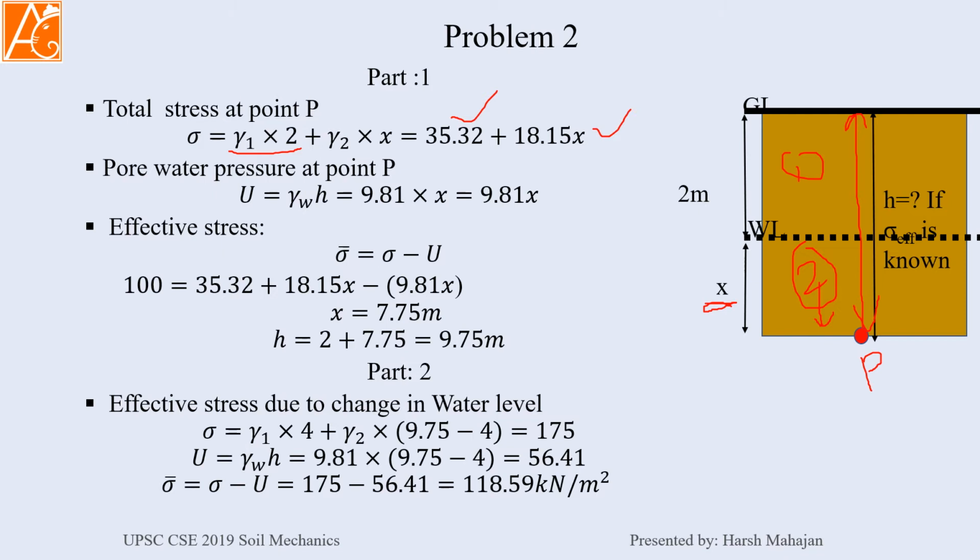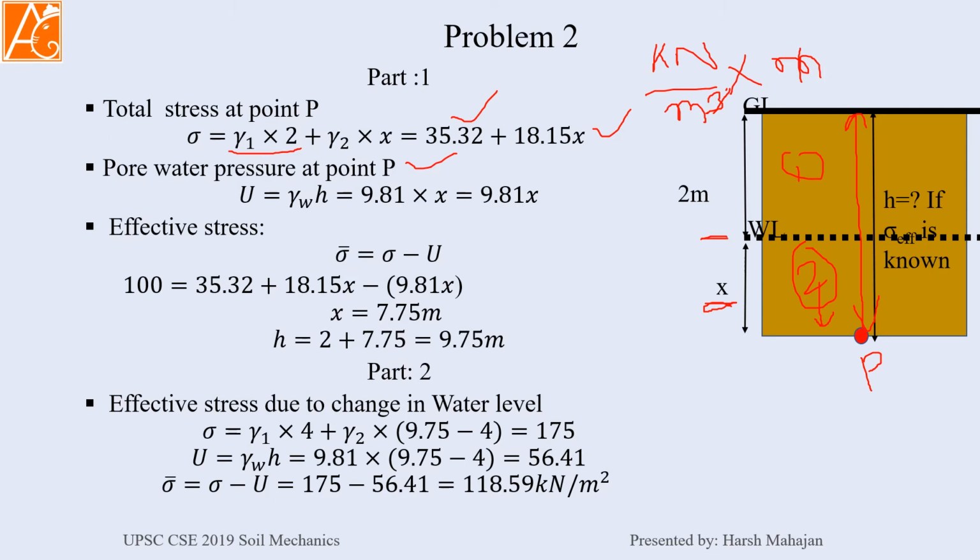Here you see that gamma 1's unit is kilonewton per meter cube, and when we multiply it by the distance in meters, it will be kilonewton per meter square, which is the unit of stress. Now pore water pressure will occur only below the water table.